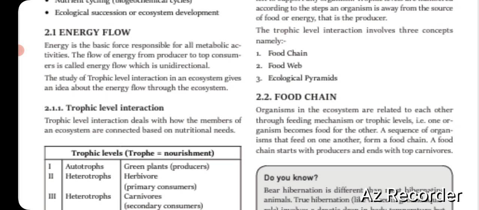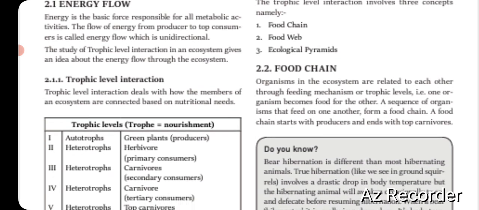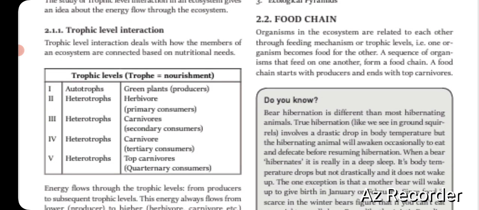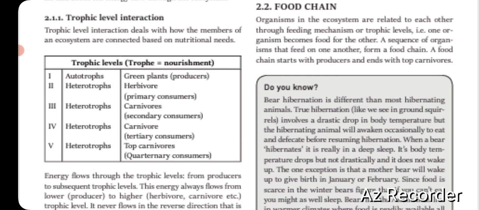Then the study of trophic level interaction in an ecosystem gives an idea about the energy flow through the ecosystem. Now to understand the energy flow completely, we must first study the trophic level interaction. So what is trophic? Trophic means nourishment, right? Nourishment can be of many kinds, like autotrophs and heterotrophs. Autotrophs are producers, and this is only one, that is the green plants. And heterotrophs include the primary consumer, secondary consumer, tertiary consumer and quaternary consumer.